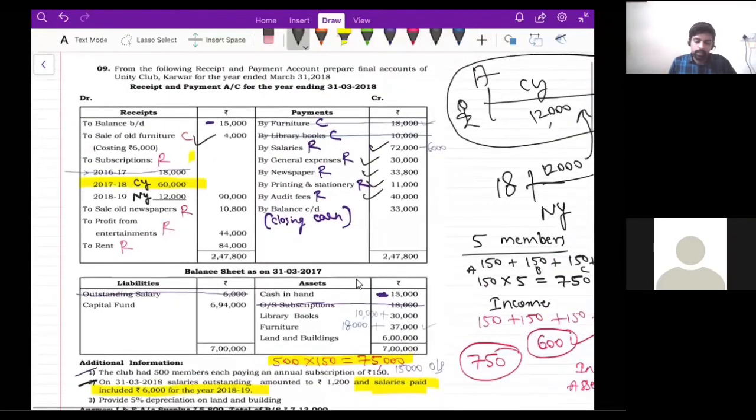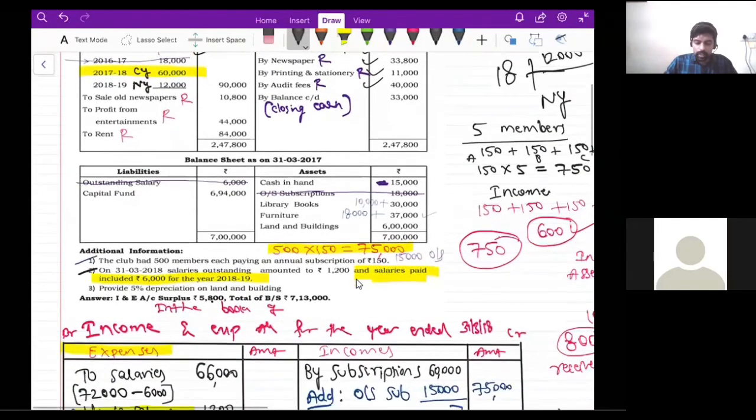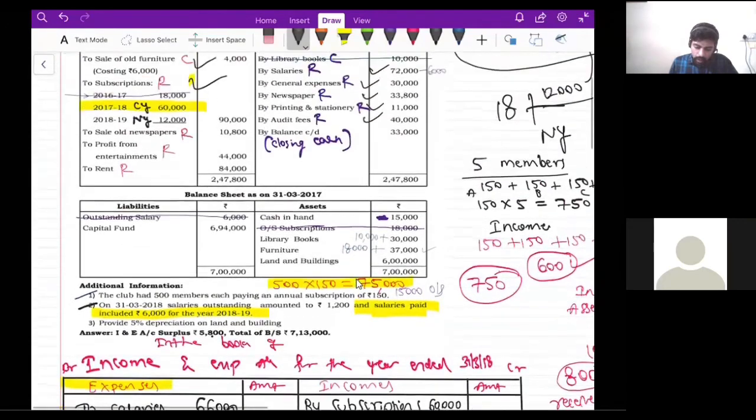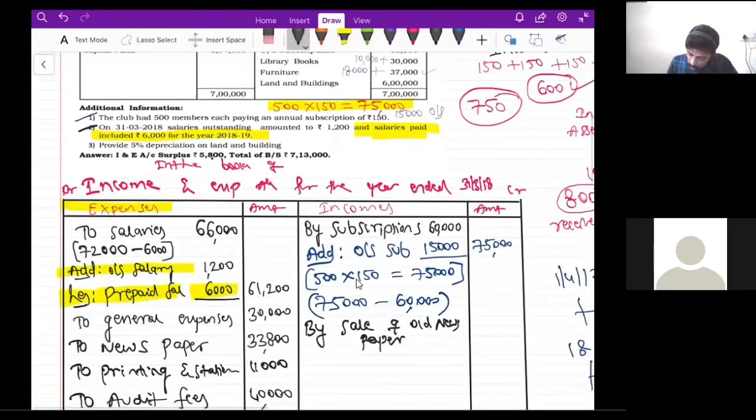Okay, again, go to the receipt side. We are done with sale of furniture. We are done with subscriptions, right? I'll put a tick mark for that. Now, which is the next item, guys? Sale of old newspaper, 10,800. That will be an income, right? So sale of old newspaper on the income side. By sale of old newspaper, 10,800.